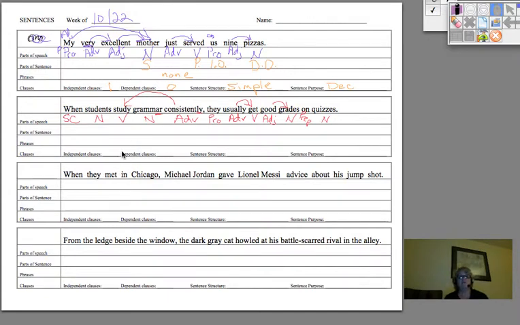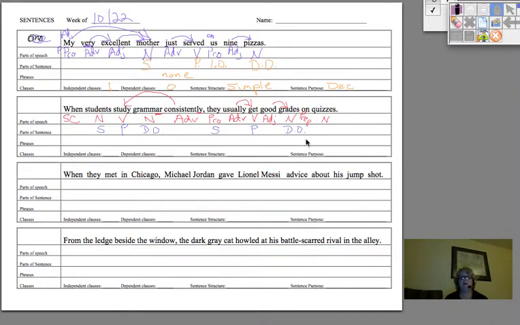Now we're going to look for predicates first. Predicate, a V, P under the V. Study is the first predicate. Who's doing the studying? Students. Students study what? Grammar. Next one, we have a V here. Get is a predicate. Who's doing the getting? They. They get what? Grades. Good is telling you what kind of grades. And on quizzes is just describing again about where they get the grades.